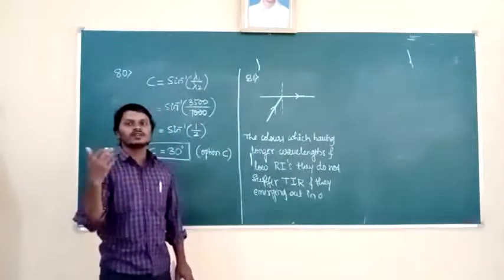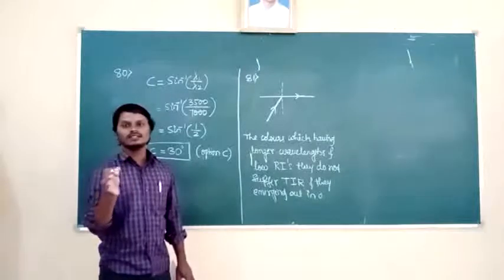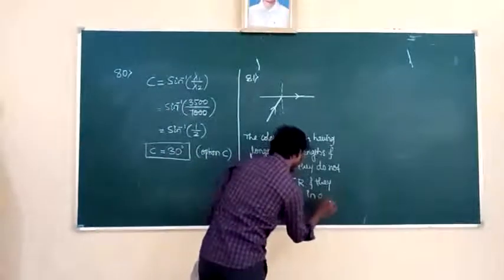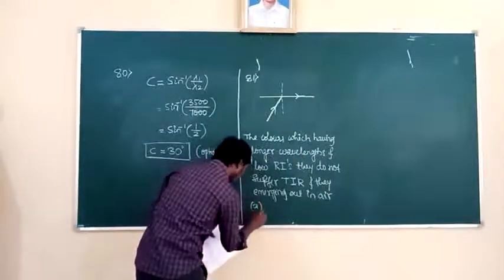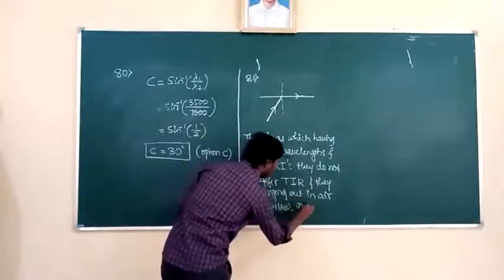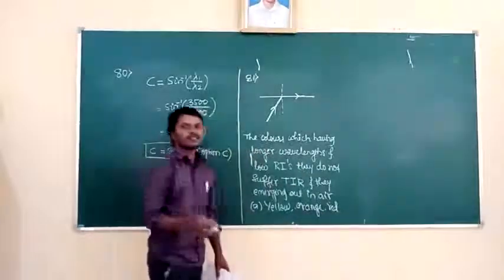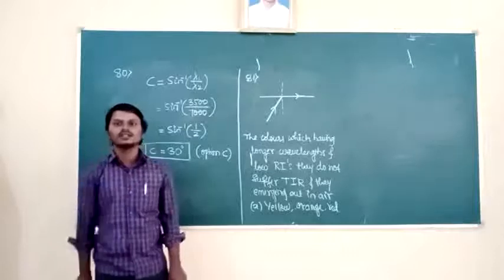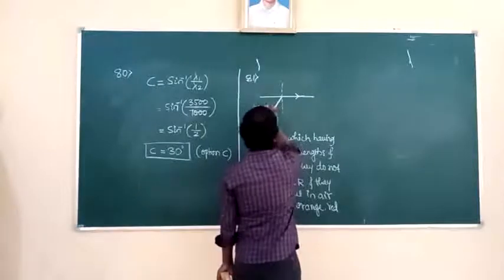The colors which have the longer wavelengths. Which colors have the longer wavelengths here? Red, yellow and orange. They have the longer wavelength other than green. They emerge out in air. Means which option is correct here? Option A. What is option A here? Yellow, orange and red, because they have longer wavelengths. So the color which has the shortest wavelength and high refractive index undergoes total internal reflection. So it is glass and it is air.